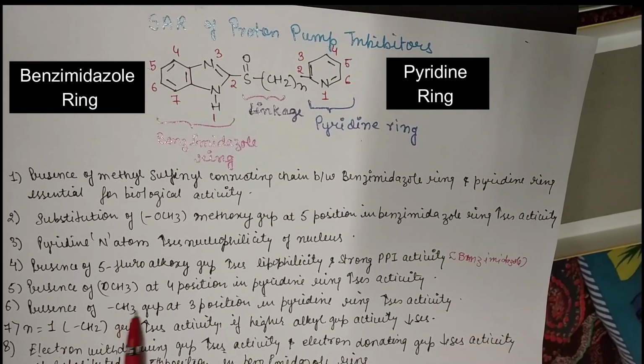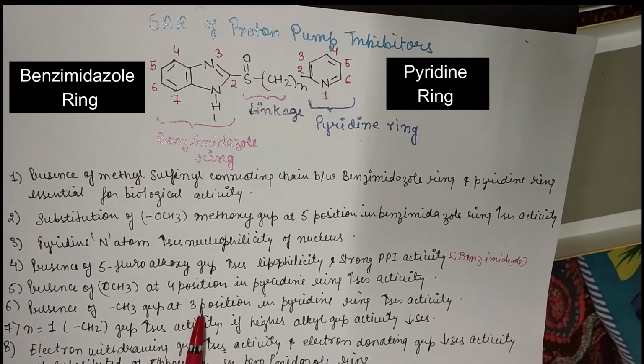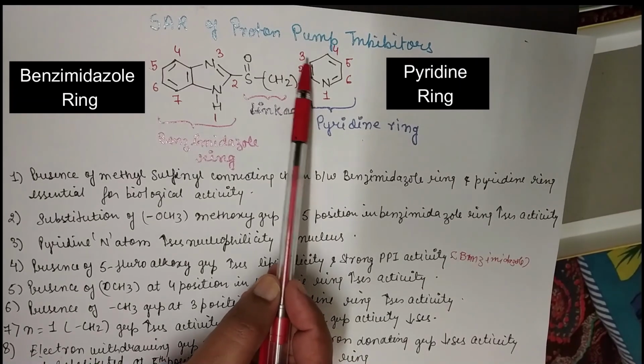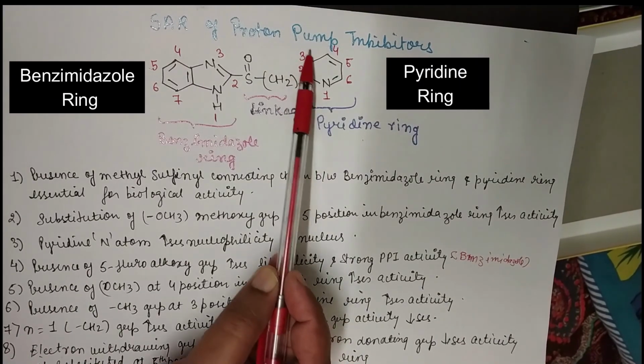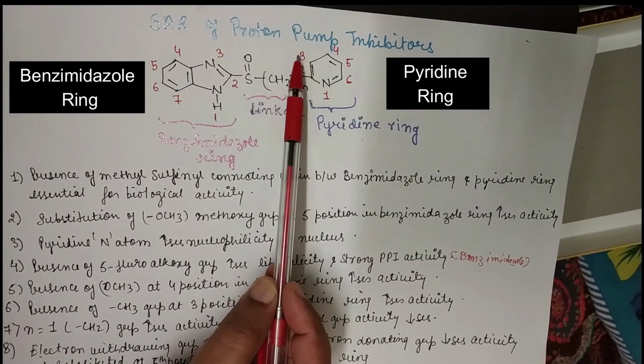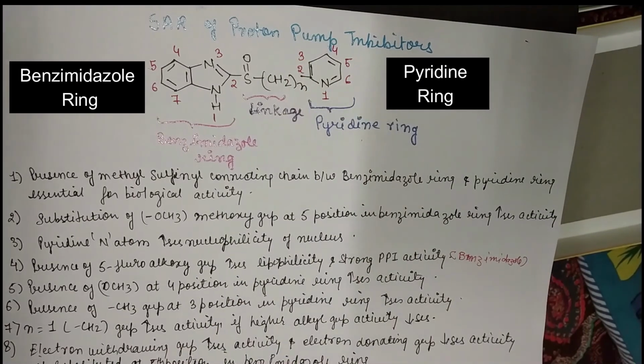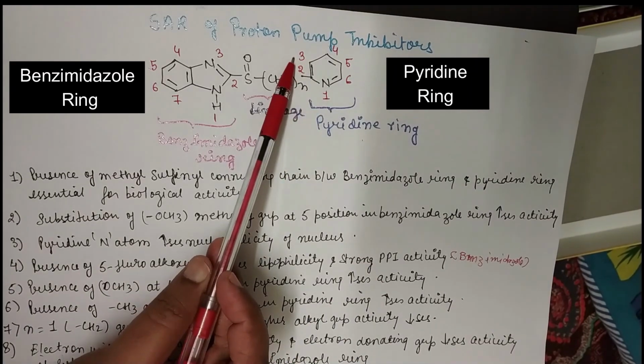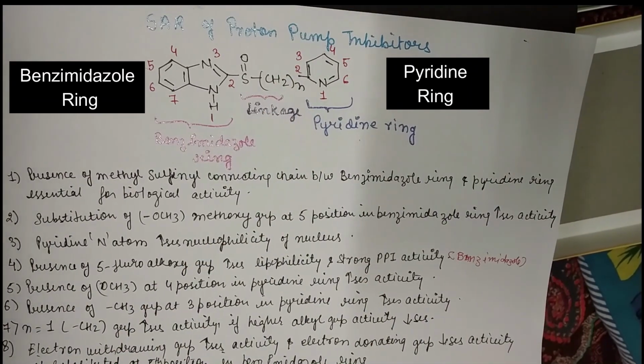Next, the presence of a methyl group at the third position in the pyridine ring. If a CH3 group is there at this position, then also it increases the activity. So the presence of CH3 group will increase the activity.